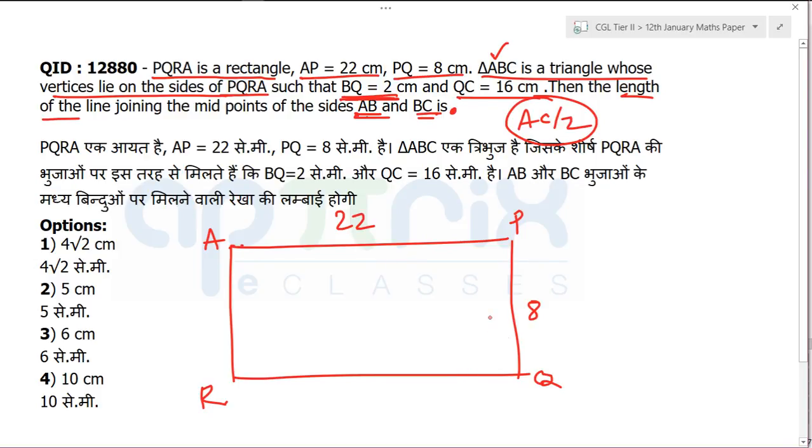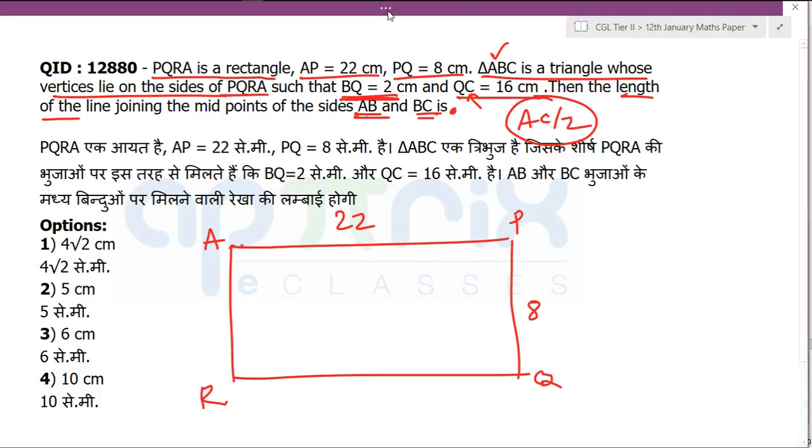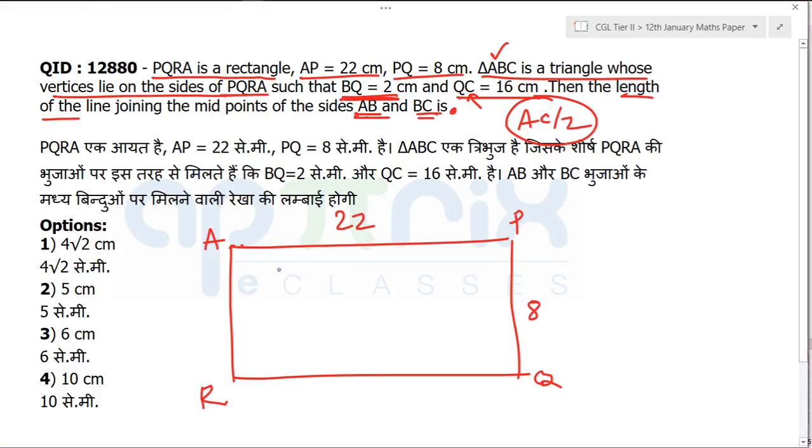But if this question is asking about AC by 2, definitely in all possibilities AC must be fixed. That's why you should first fix point C, not point B. Otherwise it will take unnecessary time in creating the right diagram and lead to multiple possibilities. I just want to find AC. If this question is correct, AC will have the same value in all possibilities, otherwise you cannot get one answer, right? So that's why fix point C.